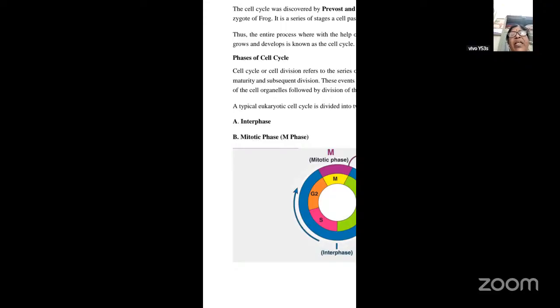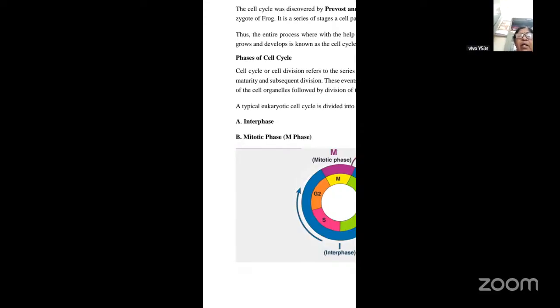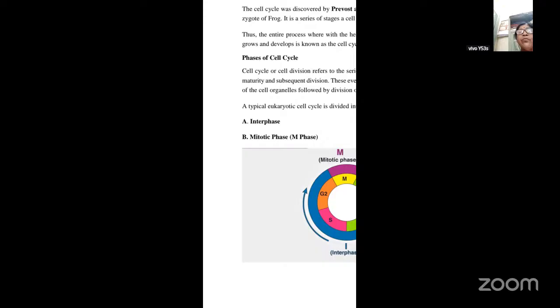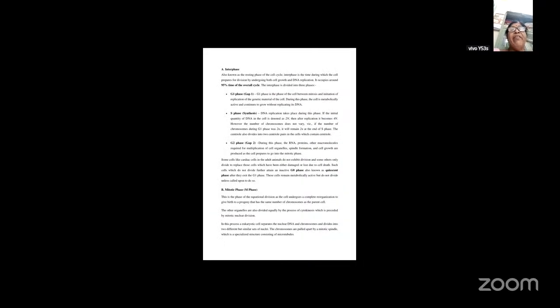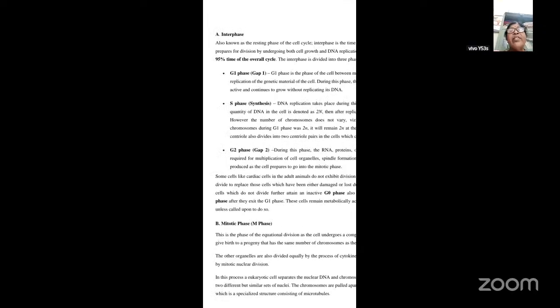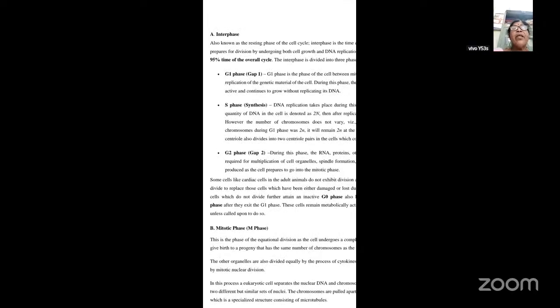First one. Typically we can say a eukaryotic cell cycle is divided into two phases. One is called interphase, and the other one is the mitotic phase. Now we'll see one by one. What do you mean by interphase? Interphase is also known as the resting phase of the cell cycle. It is the time during which the cell will prepare itself for division.